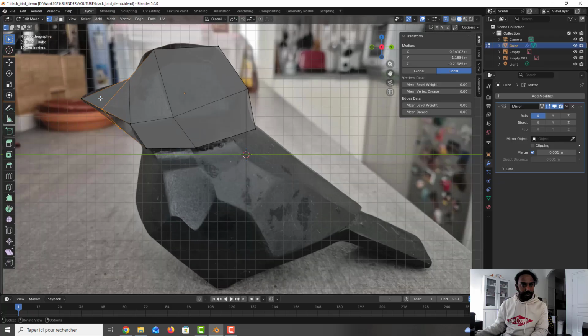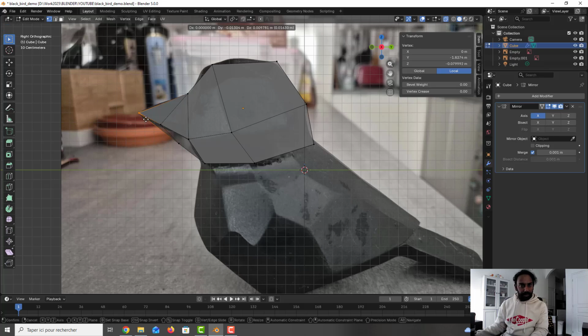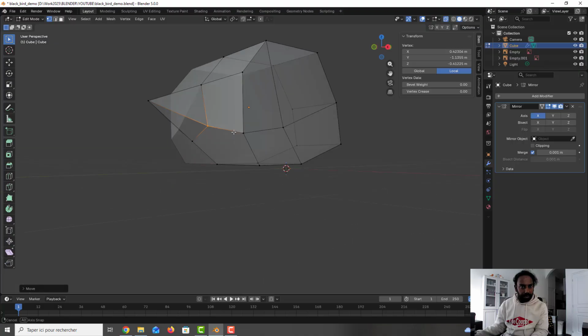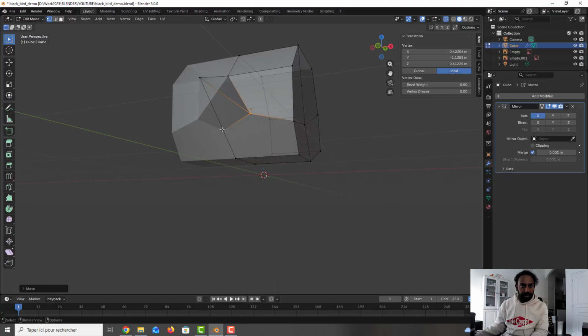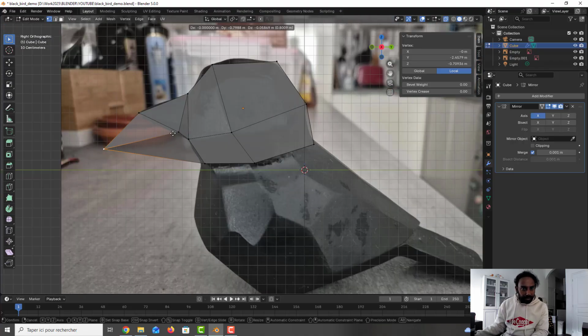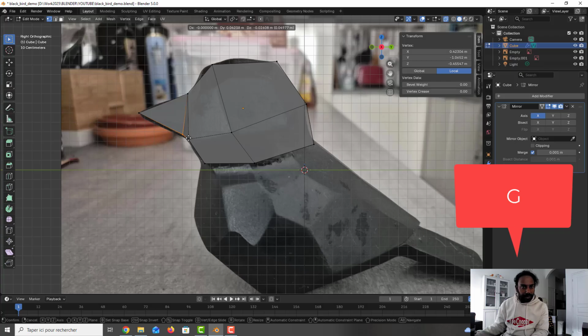So what we can do, we can select this one, press G. After I select this one and I move a little bit here, okay, this is the base of the beak here, as you can see, and this one will be more in the back like this. Okay, and this one is more like here.